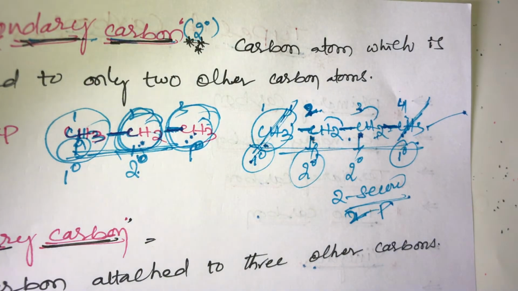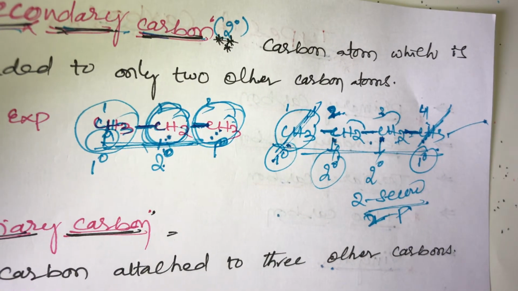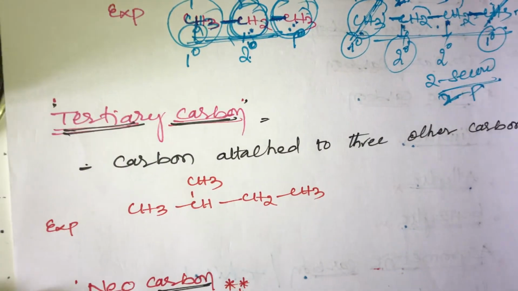Secondary carbons means what? A carbon atom which is bonded to only 2 other carbon atoms. Secondary carbon means when a carbon is attached with 2 other carbons. It is also very most important, students. So primary, secondary. Then another very most important one is the tertiary carbon.